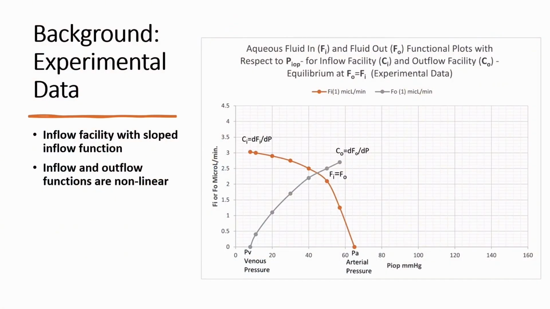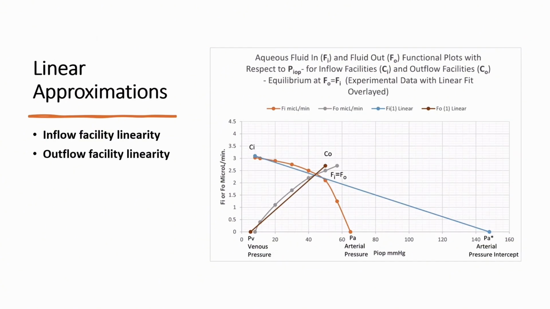The real-world experimental data demonstrates nonlinear functions of fluid in and fluid out with respect to IOP where equilibrium remains at their intersection. However, there is a negative slope to the fluid in function, which is coined the inflow facility, and an x-intercept, which is at the arteriolar pressure. This was described by Moses et al. The linear assumptions are reasonably valid in the physiologic range of IOP. Therefore, the same Goldman outflow equation is used.